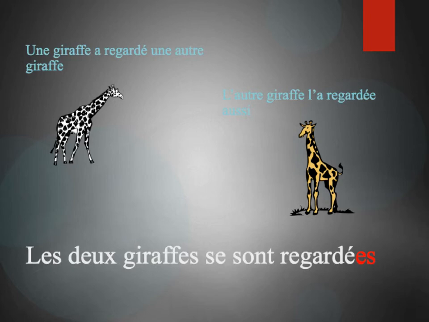The se here is the direct object. Regarder, therefore, has feminine and plural agreements. We do have to remember that there are a couple of verbs in French, regarder being one of them, that take a direct object. Instead of thinking of it as being to look at, think of it as being to watch. And then it becomes more obvious that it is a direct object and not indirect.